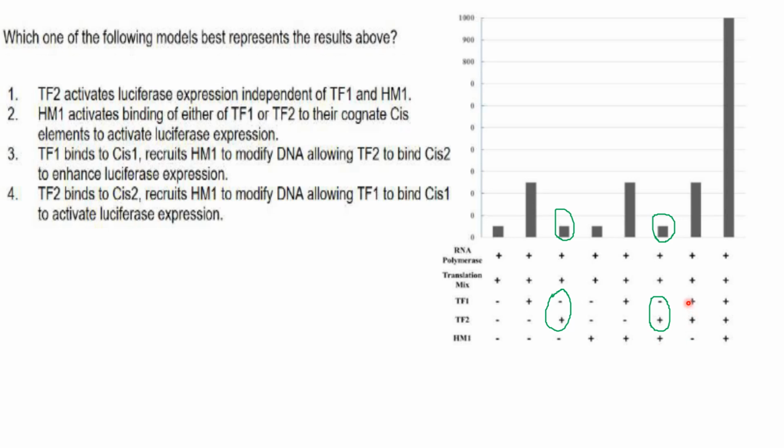Here if you see, both TF1 and TF2 are present but HM1 is not present. Luciferase activity is there but it is less when compared to when all three are present. So TF1 binds to cis1, recruits HM1 to modify DNA allowing TF2 to bind cis2 to enhance luciferase expression.